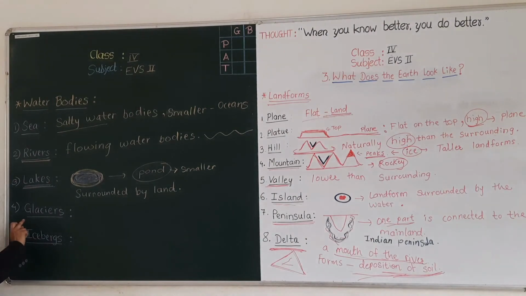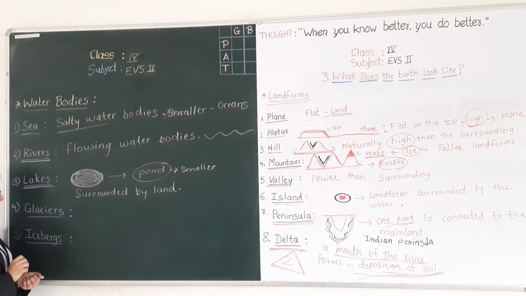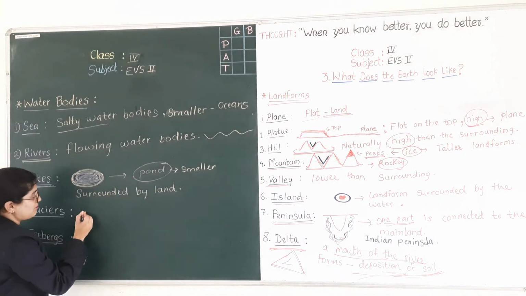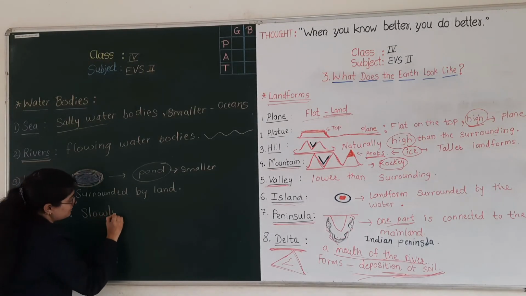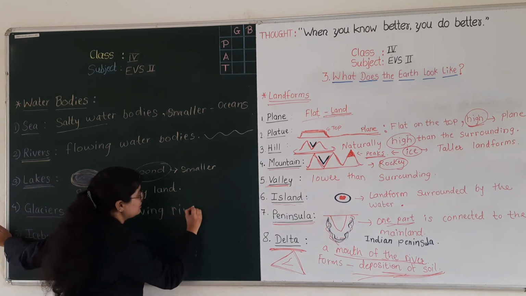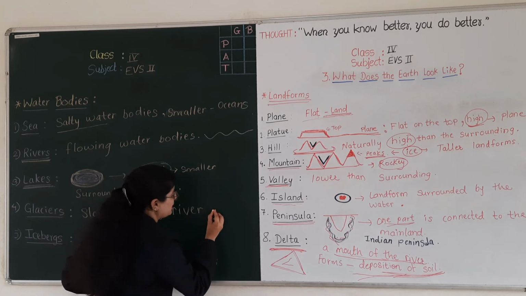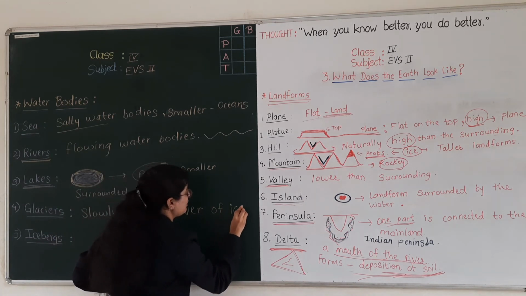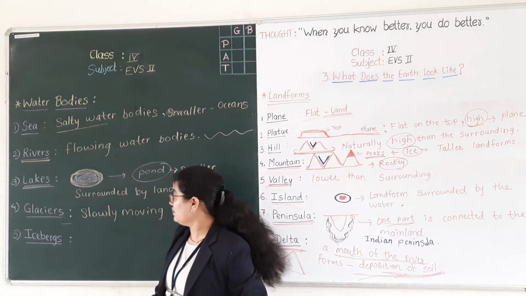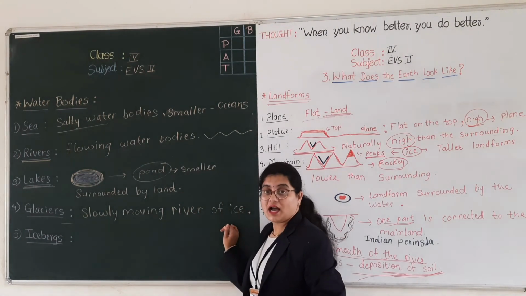Okay, then glaciers. The next point is glaciers. Now tell me, what is meant by glaciers? Have you seen glaciers? Okay, see here, glacier means a slowly moving river of ice. These glaciers are made up of ice, and these are slowly moving rivers of ice.